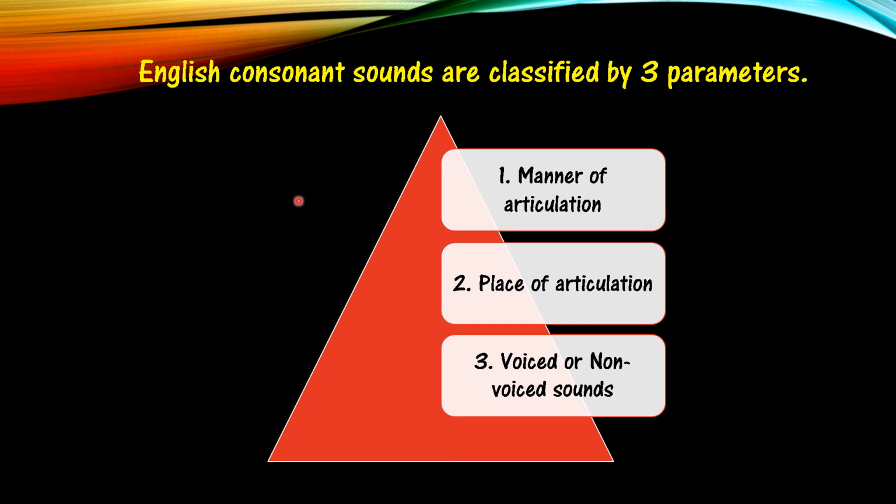And the English consonant sounds are classified by three parameters. Which are they? Manner of articulation, place of articulation, and voiced or non-voiced sounds. Voiced or non-voiced sounds we have already discussed. Voiced is where there is involvement of vibration of vocal cords. Non-voiced are produced by non-vibration of vocal cords. Okay. And now let's discuss the classification based on manner of articulation. Okay.